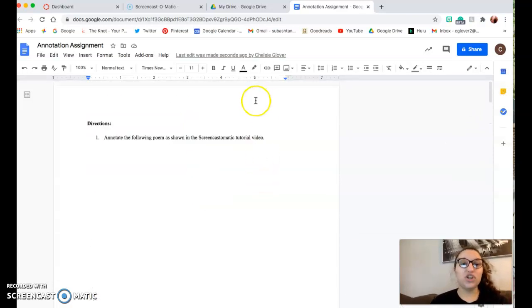You're going to turn in your link. It's already shared with me, so don't worry about that. You're going to turn in your link on Google Classroom, and that is how you will be doing this assignment. If you have any questions, you can email me at my school email, and I look forward to seeing your annotations.